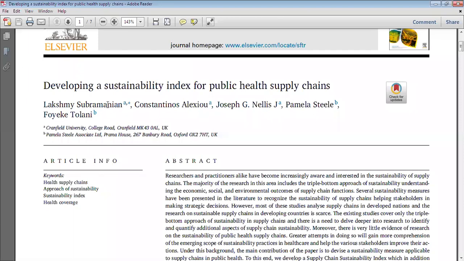Okay, the first name will be yours. The first author will be you, the research scholar. The second author will be your guide, and the third will be the research advisor, or some other person who is involved in that research work. This is the typical norm that is followed.